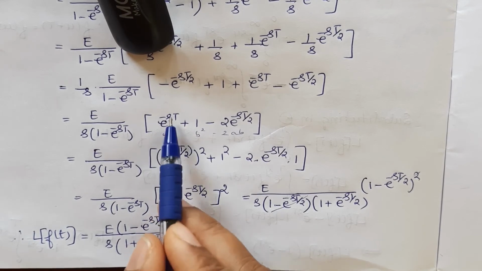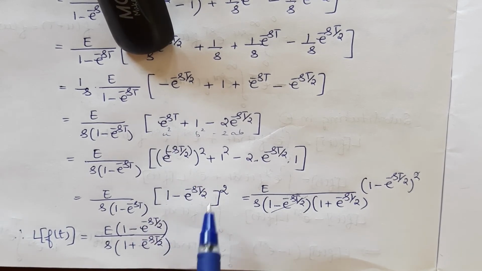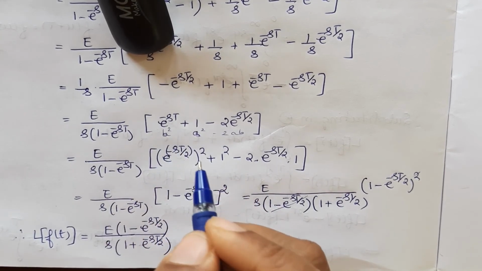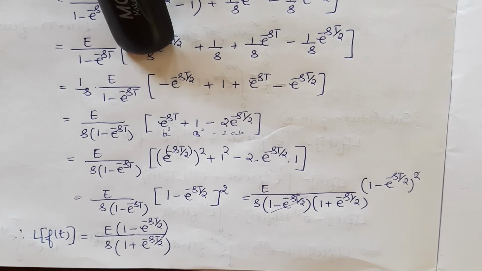What is a? e power minus st by 2. Or I can take 1 as a. This can be written as a square plus b square minus 2ab. Okay, so this is a minus b whole square. Also, we will look at this term now.